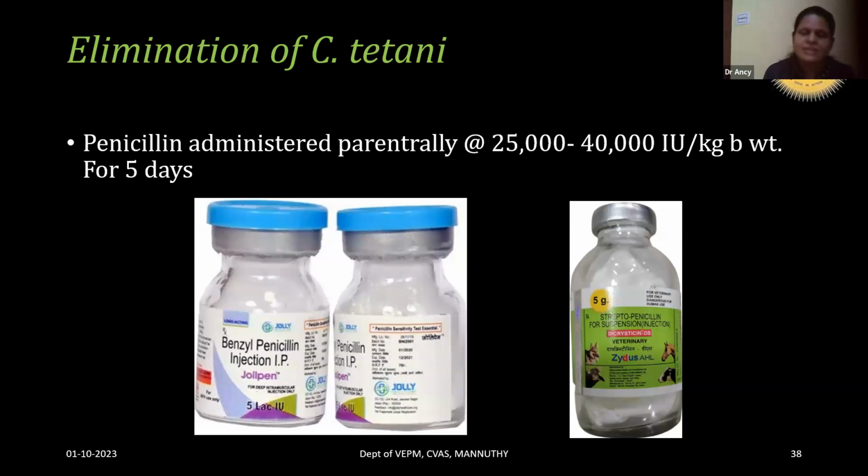The penicillins are the drug of choice as they act very effectively against the gram-positive organism, at the dose rate of 25,000 to 40,000 IU per kg body weight for 5 days. And recently in humans, metronidazole is also used for the treatment of tetanus as it acts well in the anaerobic medium. But reports suggesting the effectiveness of metronidazole in goats are limited.